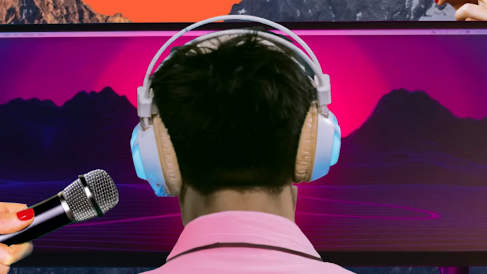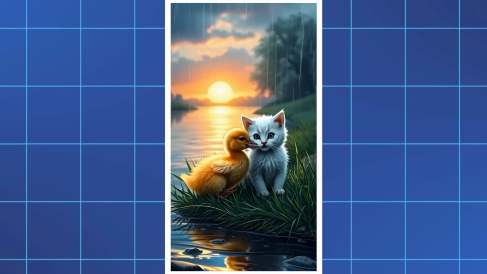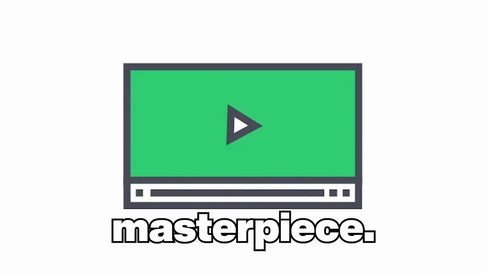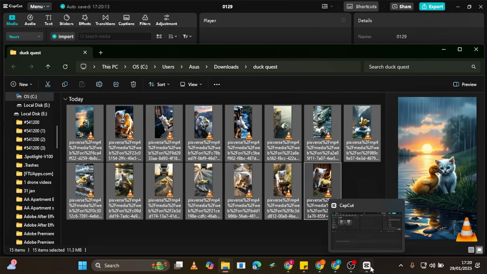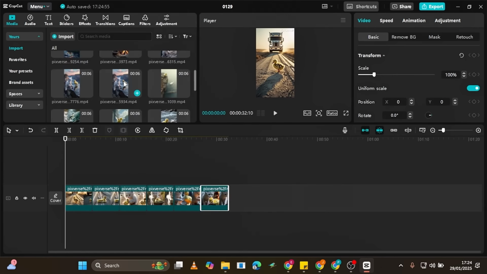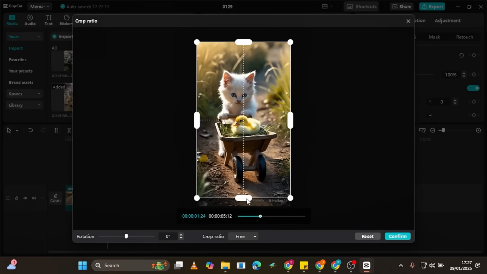Adding effects and sounds. Now that your animated video is ready, it's time to make it exciting and engaging. A well-edited video keeps viewers hooked, and with a few simple steps, you can turn your video into a masterpiece. Here's how to edit your video using CapCut. Import your animated video into CapCut. Drag it onto the timeline to start editing. Remove any watermarks if needed to make your video look clean.